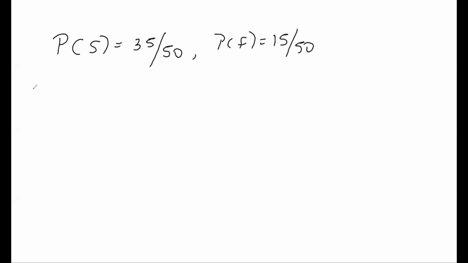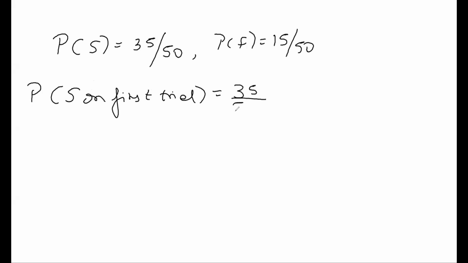So what's the probability of success on the first trial? It is 35 by 50, which is 0.7.